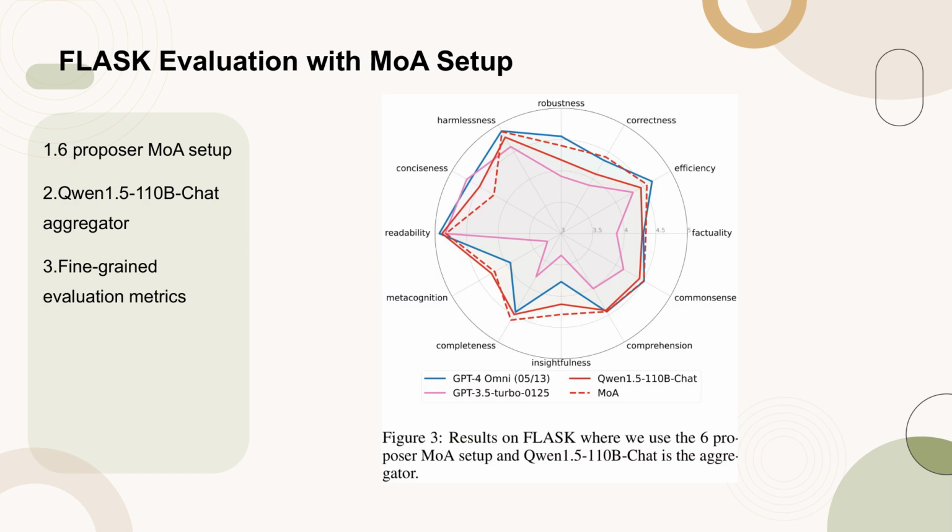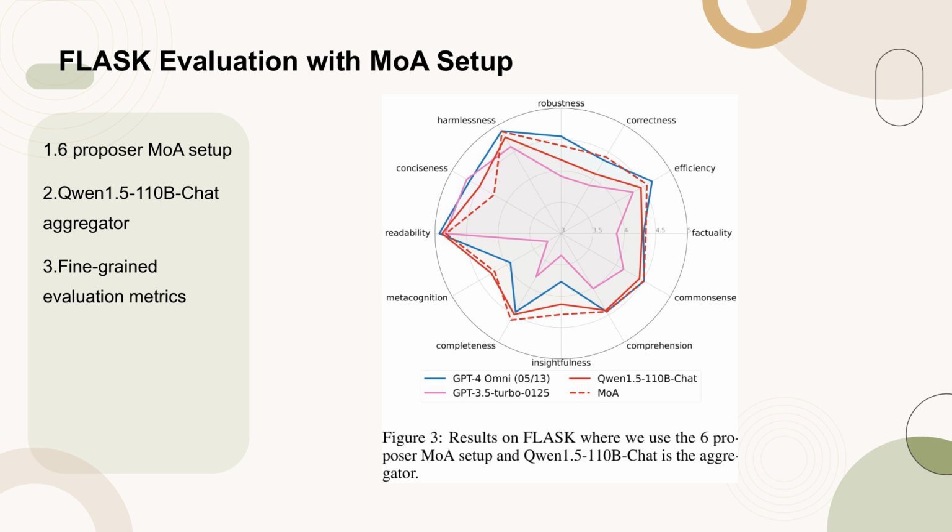Figure 3 presents the results of the FLASK evaluation using a 6-proposer Mixture of Agents (MOA) setup, with Qwen 1.5-110B-Chat as the aggregator. This setup is evaluated on FLASK, which provides a detailed, skill-specific assessment of model performance.